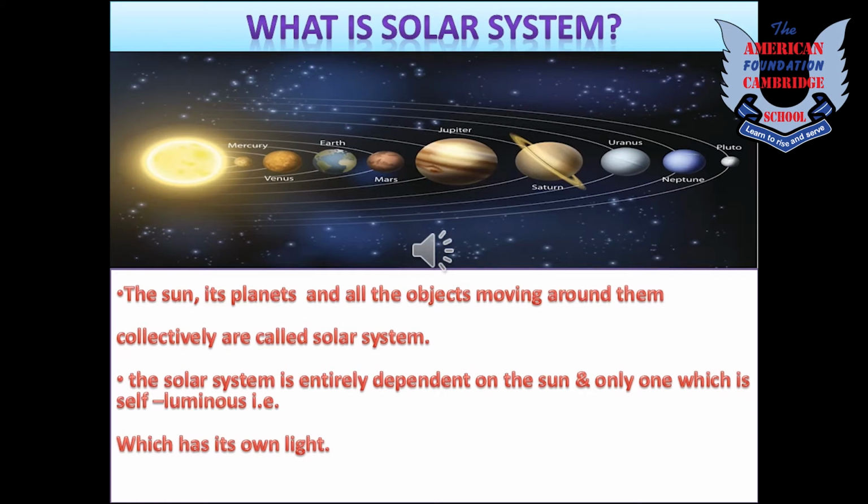Kids, you also need to know that the whole solar system solely depends on the sun for light. Yes, it is the only luminous star in the solar system that gives light to all other planets and stars. Okay kids?